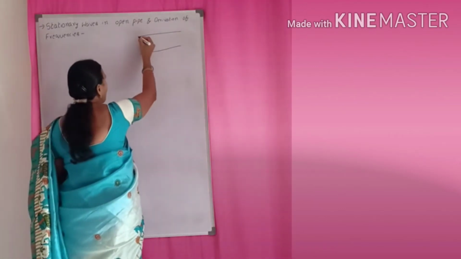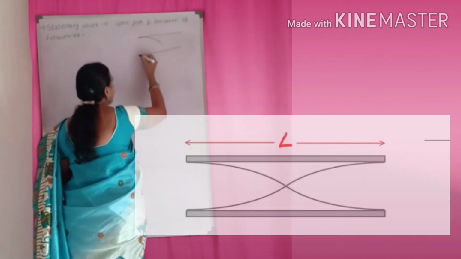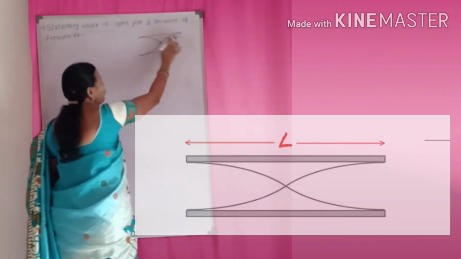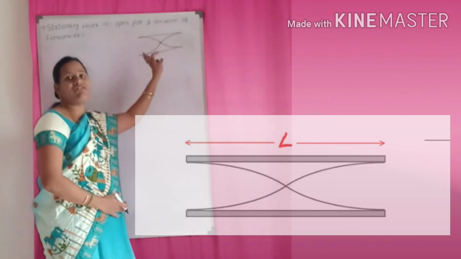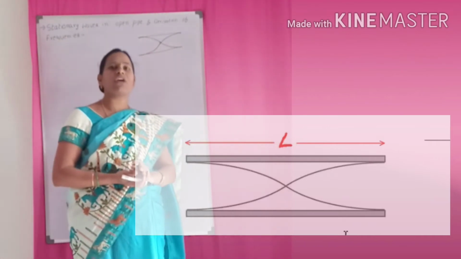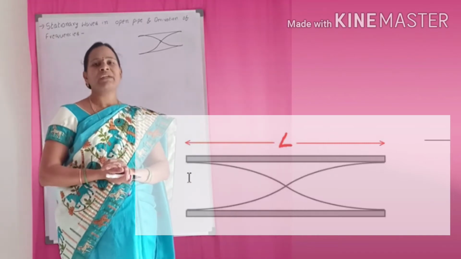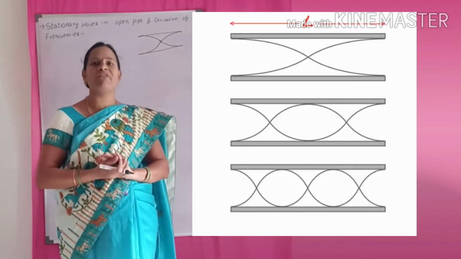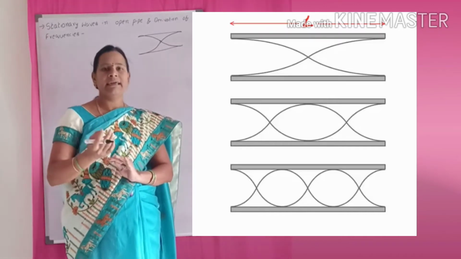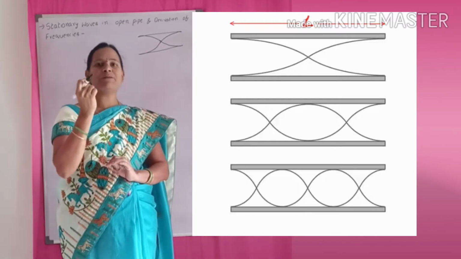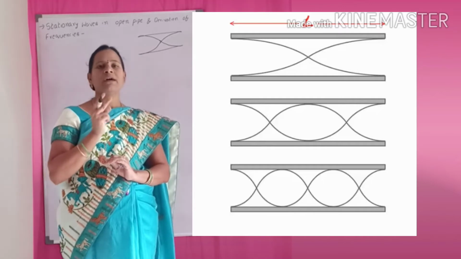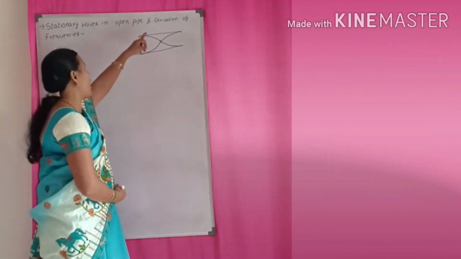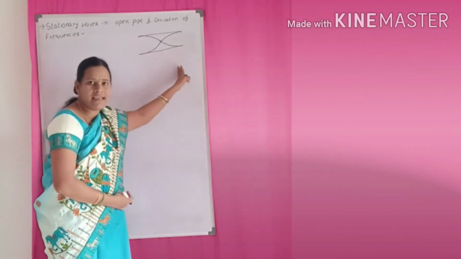Here I am drawing the antinodes, and here one loop is there. This type is called the first harmonic. In the first harmonic, how many loops will be formed? One loop. In the second harmonic, two loops. In the third harmonic, three loops. Like this, in every harmonic the number belongs to that name. Now we have to derive the frequency equations for these harmonics.